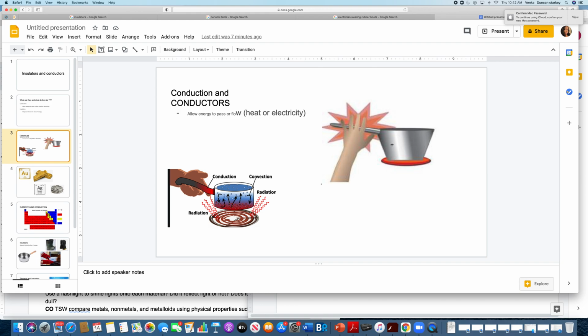That heat was conducted from the burner to the metal pot, to the metal handle, and then to the hand touching the pot. That energy flowed from one section of the pot to the handle to the hand. That's an example of conduction. How does this relate to elements?